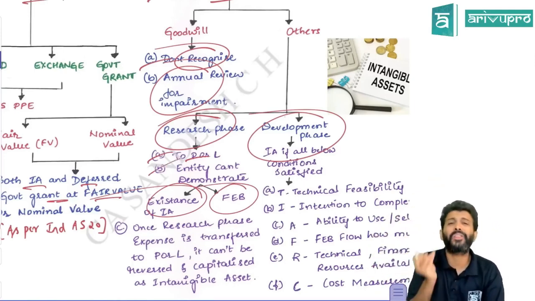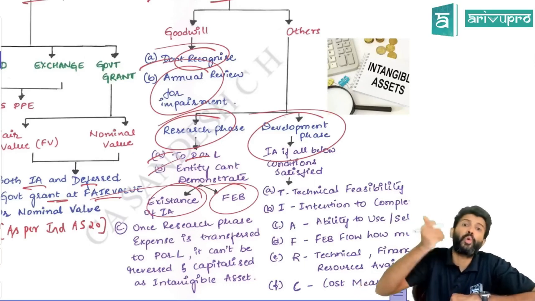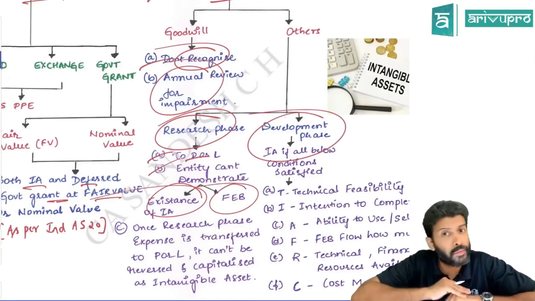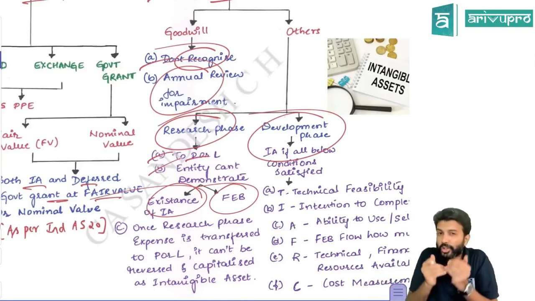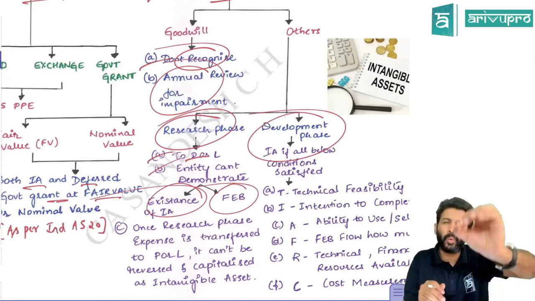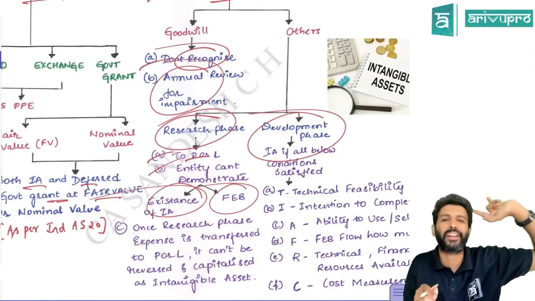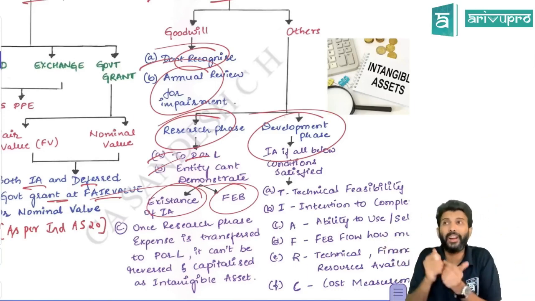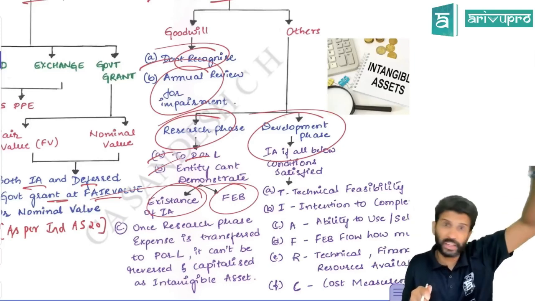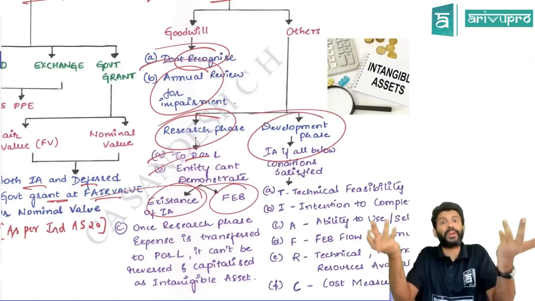To give you an example, when COVID hit, many companies were doing research to find the COVID vaccine. Do you think every company was successful? No. Few were, the majority were not. So the research could be a success or it could be a failure. Hence, Ind AS 38 has taken a view that whatever expenditure you incur in the research phase, do not capitalize but straight away transfer to P&L. Because at the research phase, you cannot tell whether the research is going to be successful. Only if research is successful can you file a patent on that COVID vaccine. Only then will an intangible asset arise. But whether that is going to happen or not, we can't say with certainty.